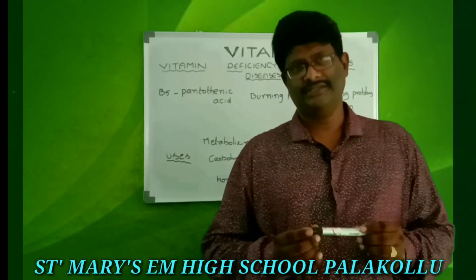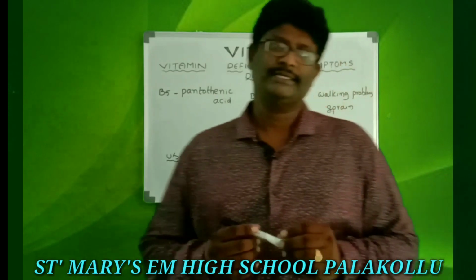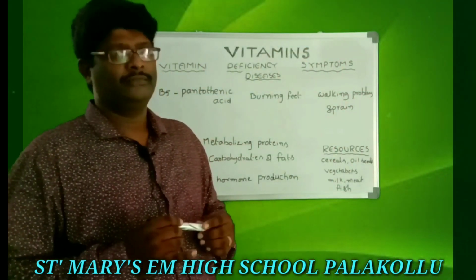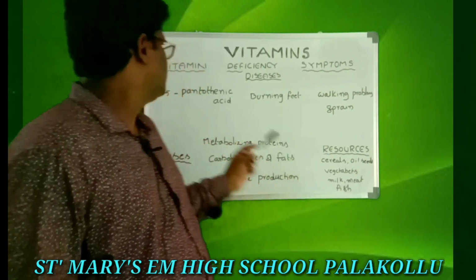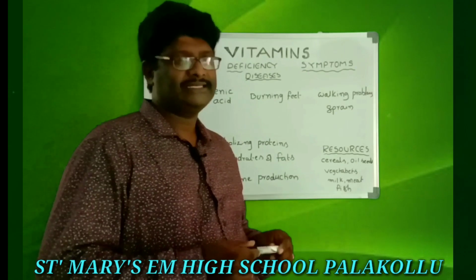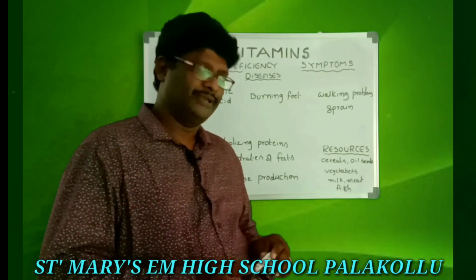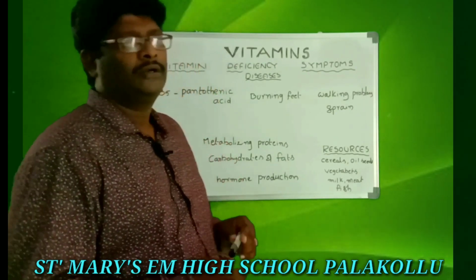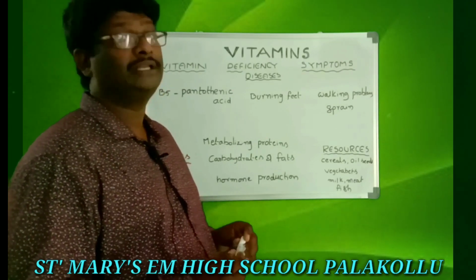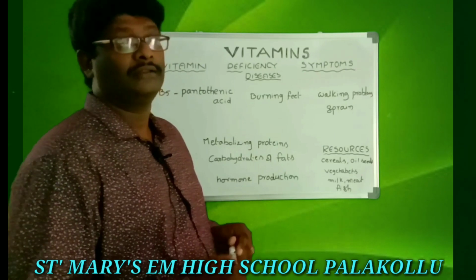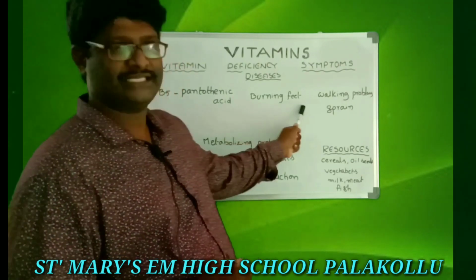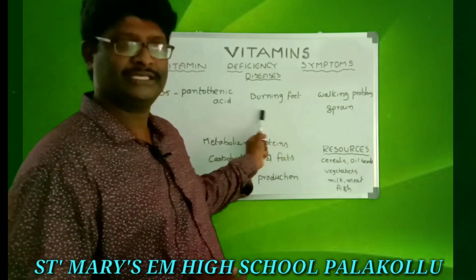So the next vitamin, B5. B5 is the general name. What about the scientific name for B5? That is called pantothenic acid. Pantothenic acid is the scientific name for B5. So one who is not having the required quantity of pantothenic acid in our body suffers from a disease. The disease name is called burning feet.